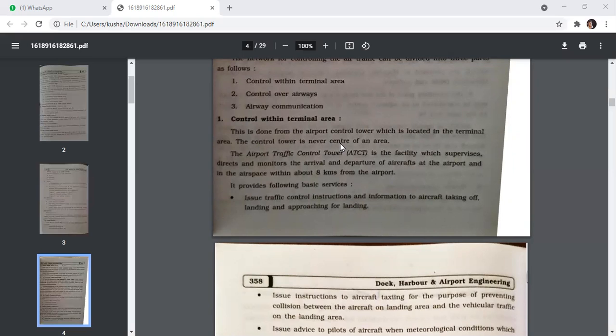The arrivals and the departures of the aircraft at the airport and in the airspace within about 8 kilometers from the airport.